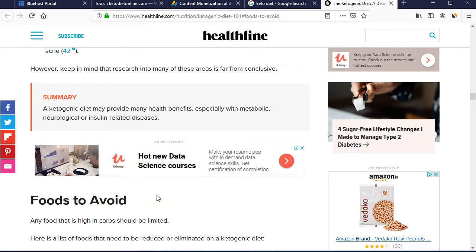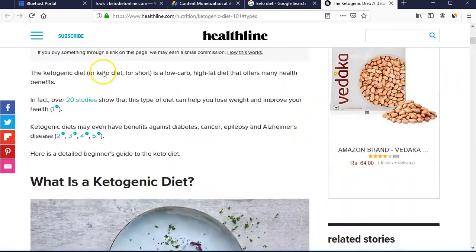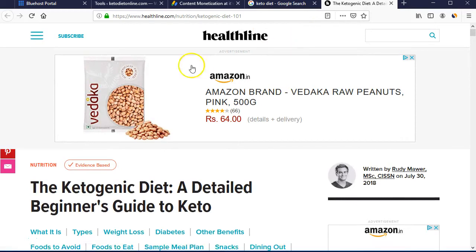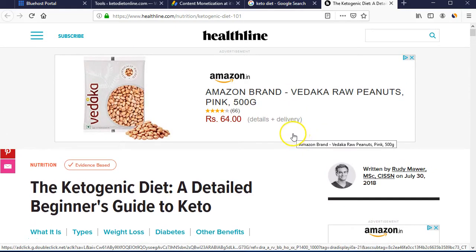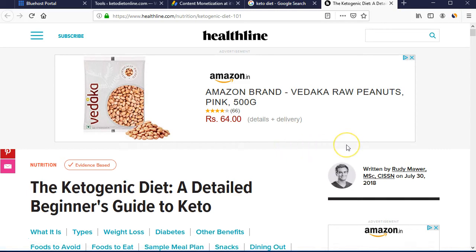Or some people might even buy for a month. If your traffic is good, they can pay you $1,000 just for a banner ad on your website for 1 month. Like here they have Amazon.in, you can get a banner ad here for 1 month continuously, and they can pay you anywhere from $500 to $1,000 per month for displaying their ads. So this is what we call renting the space of advertising on your website. So you can rent spaces, you can earn money. So these are side earnings you can get from your blog.